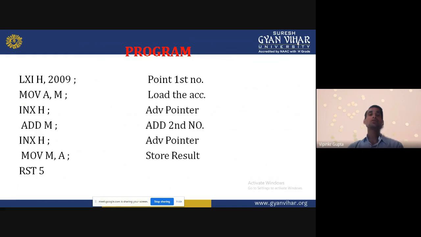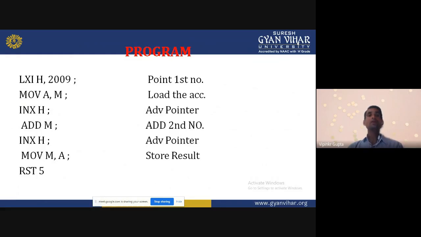Now it is 2000, we can get, then ADD M. ADD M means whatever data is at 2000 V, that data is added to the accumulator and the result will be stored into the accumulator. That is the meaning of ADD M.